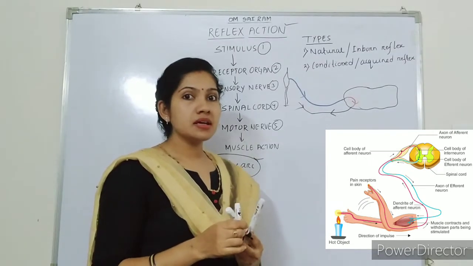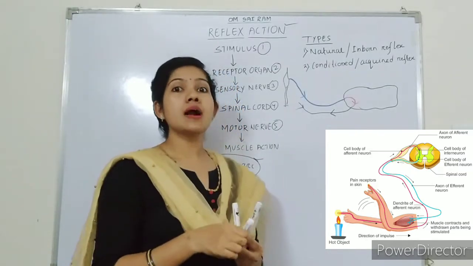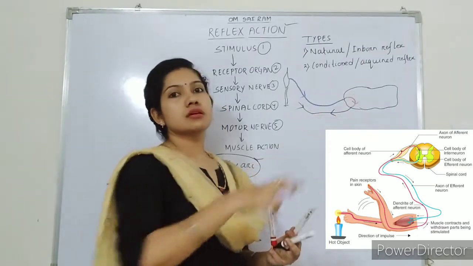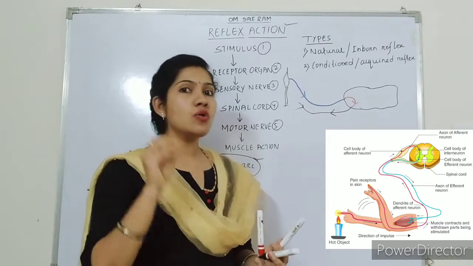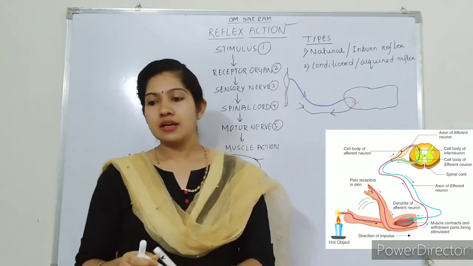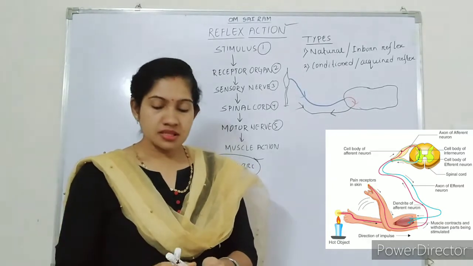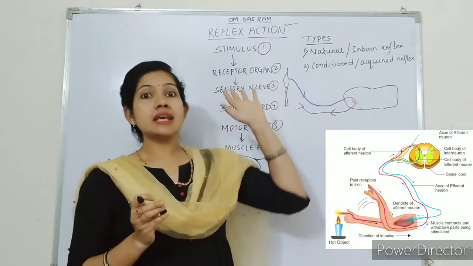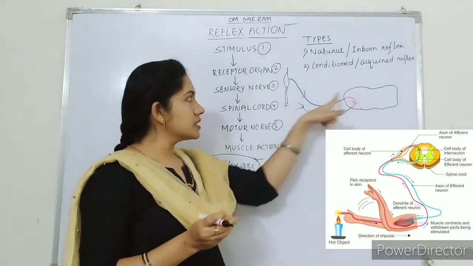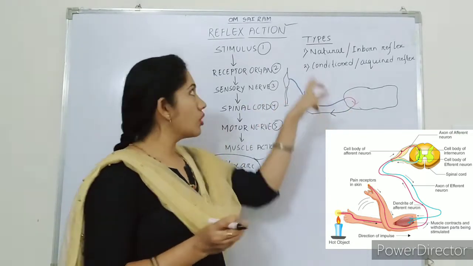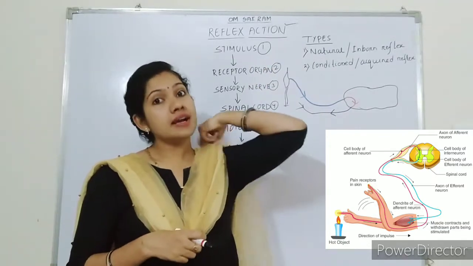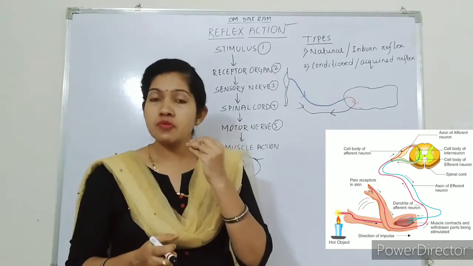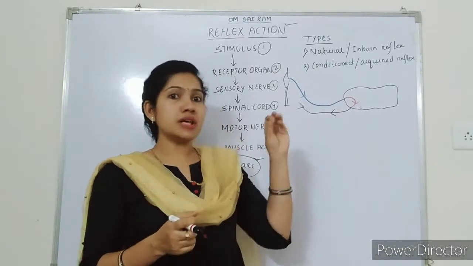So what will happen? When the motor neuron commands the muscles of our hand, we will take our hand away from the what? Candle. So how fast is the activity? Can you now imagine how fast the activity is going on? Touching the candle and taking out the hand involves these many processes. This is called reflex action, the sudden, spontaneous action without the involvement of the brain. We will not get any time to think whether we have to take out our hand or not.